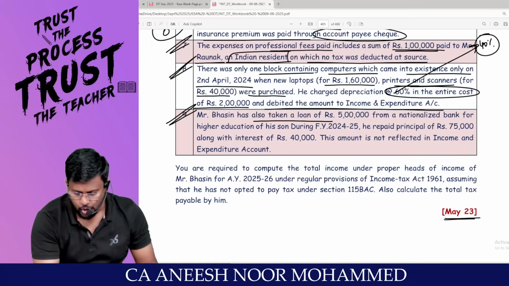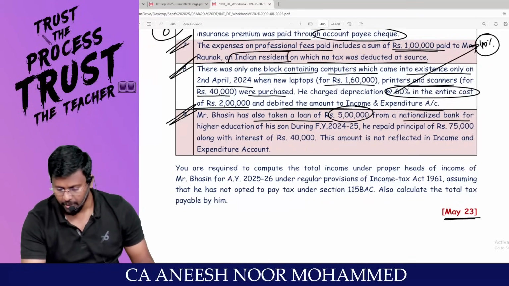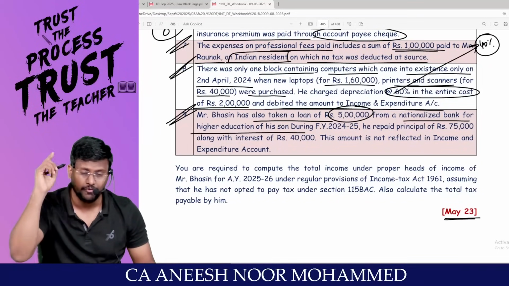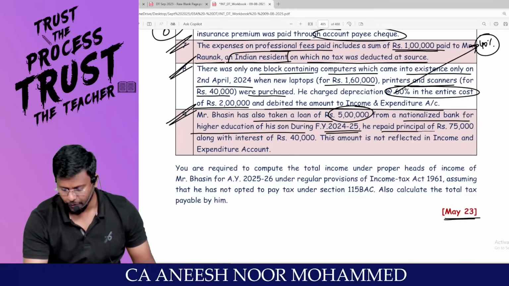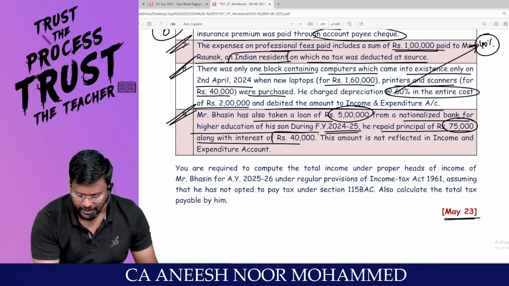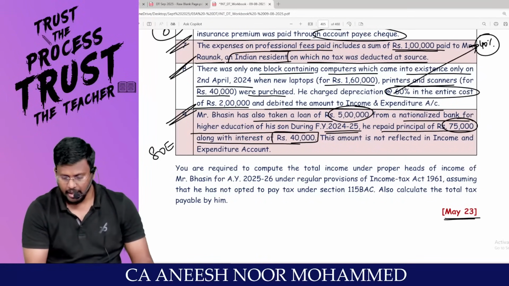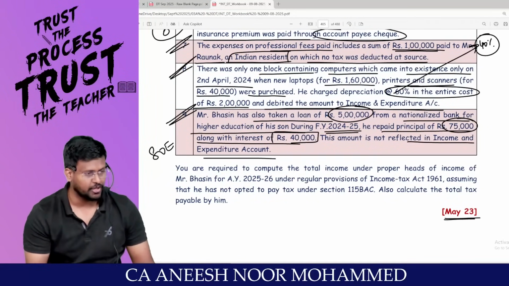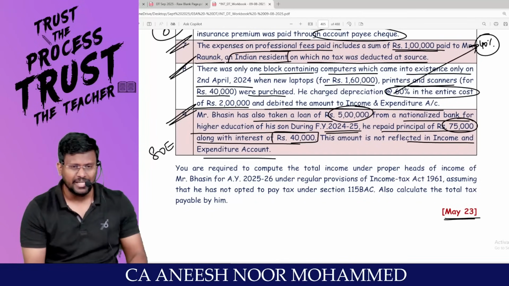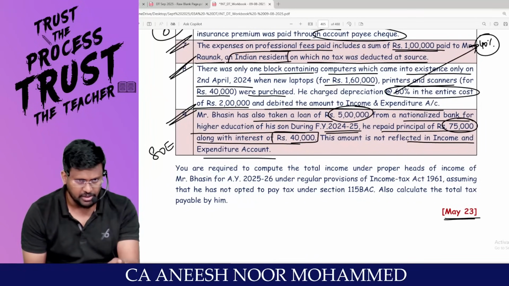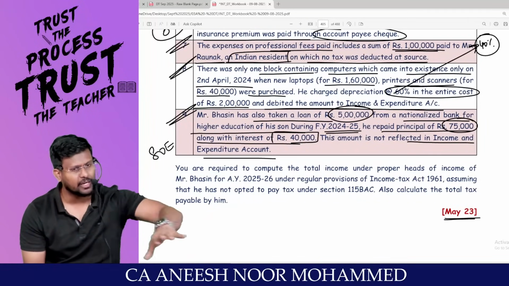Mr. B has also taken a loan of 5 lakh from a nationalized bank for higher education of his son. For financial year 24-25, he repaid principal of 75,000 along with interest of 40,000. 80E, interest on higher education, they are checking. The amount is not reflected in the income and expenditure account. That means no adjustment is needed there in the income and expenditure account, but you have to separately claim deduction under Chapter 6A.